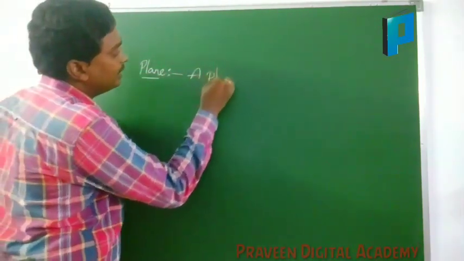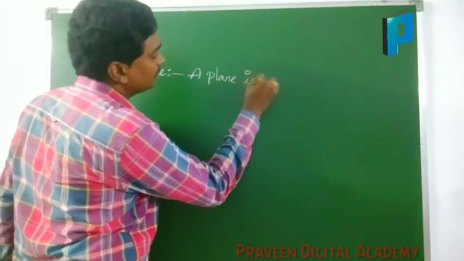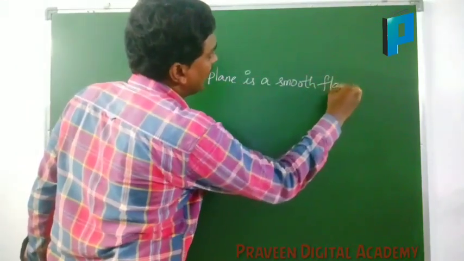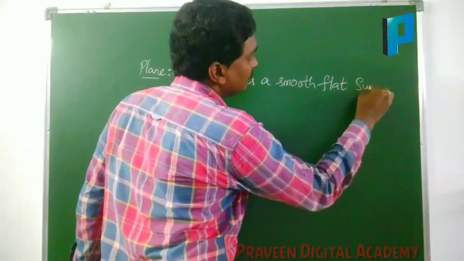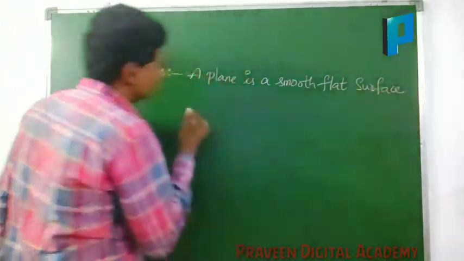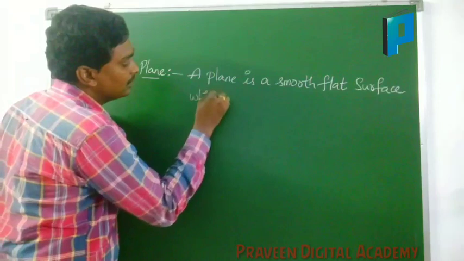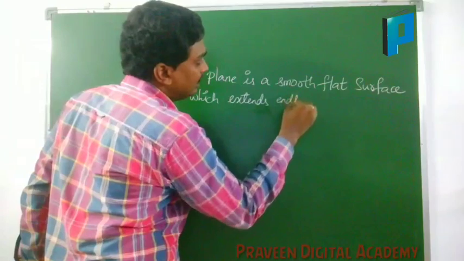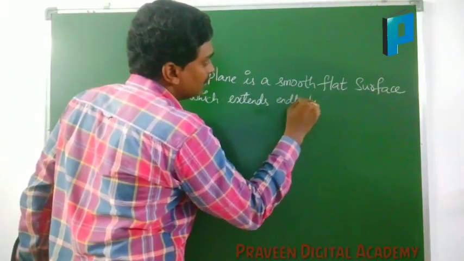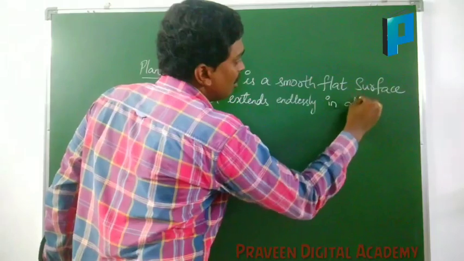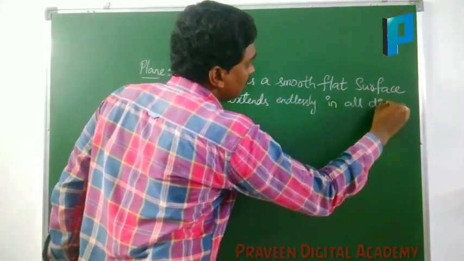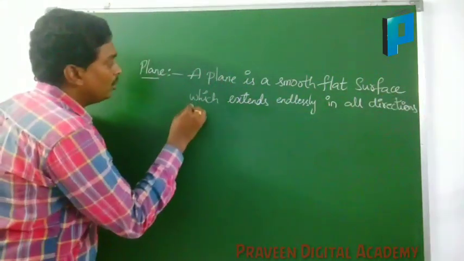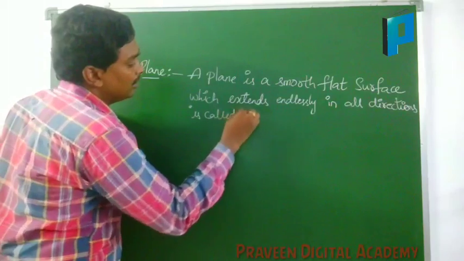Plane. A plane is a smooth, flat surface which extends endlessly in all directions is called a plane.